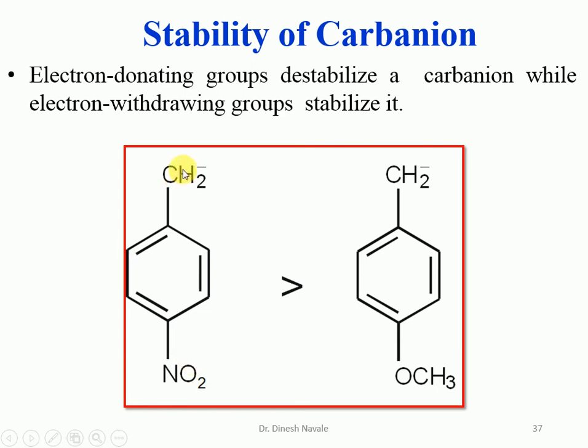So by resonance, this negative charge can be easily stabilized by the benzene ring as well as the nitro group, whereas in the case of the 4-methoxybenzyl carbanion, the negative charge is destabilized by the electron donating resonance effect. So that's why an electron withdrawing group is responsible for the stability of the carbanion by withdrawing the electrons.